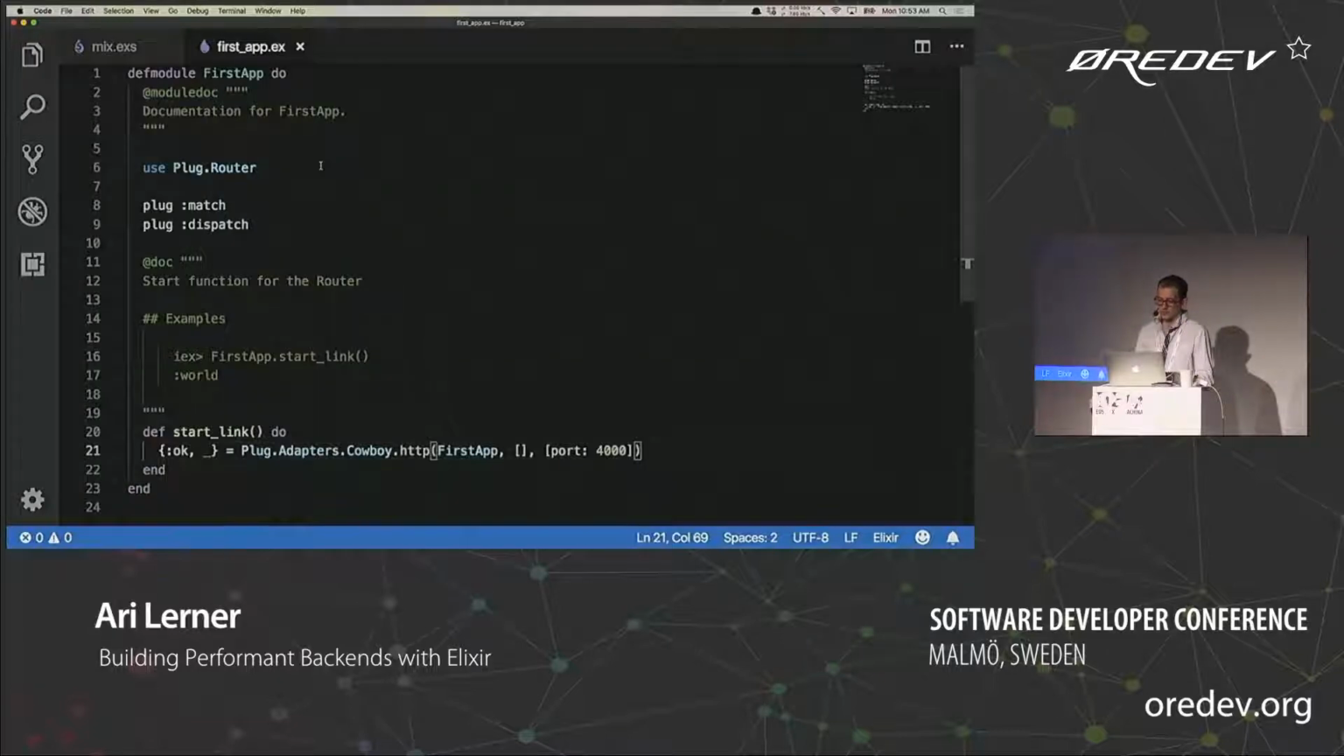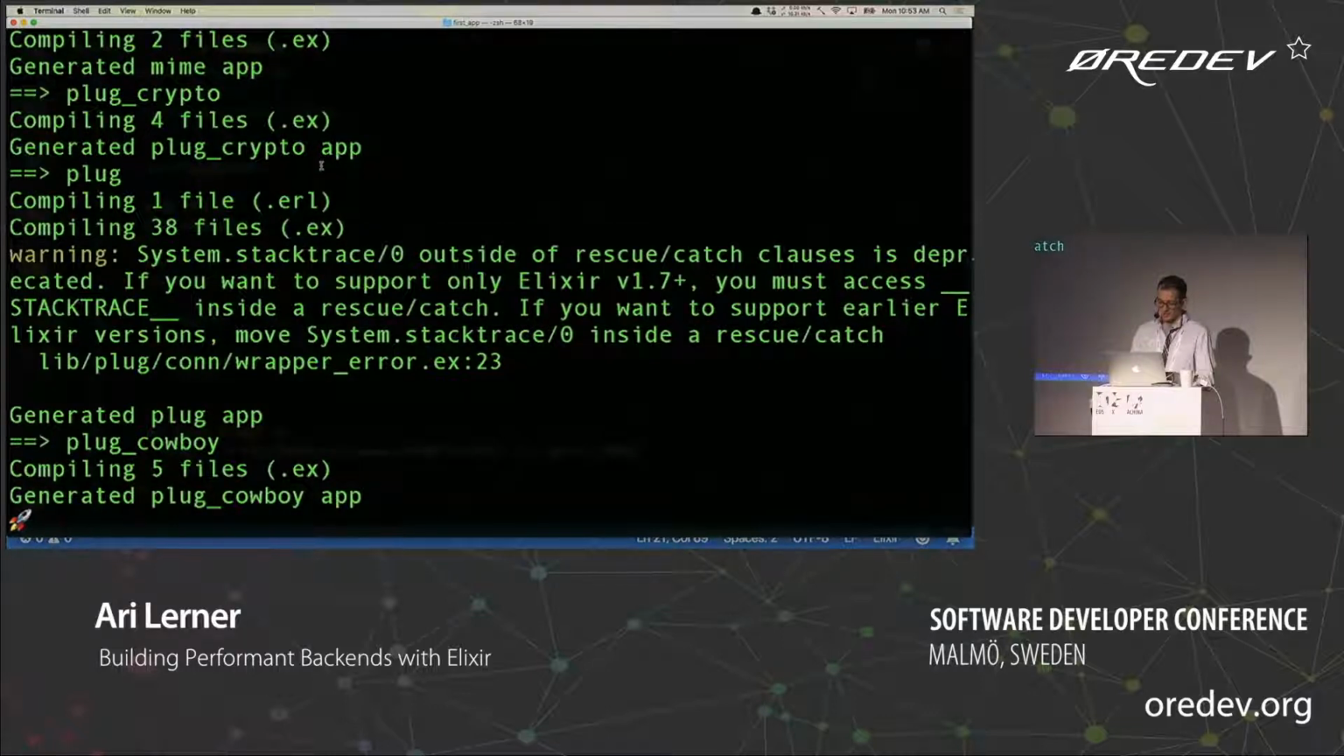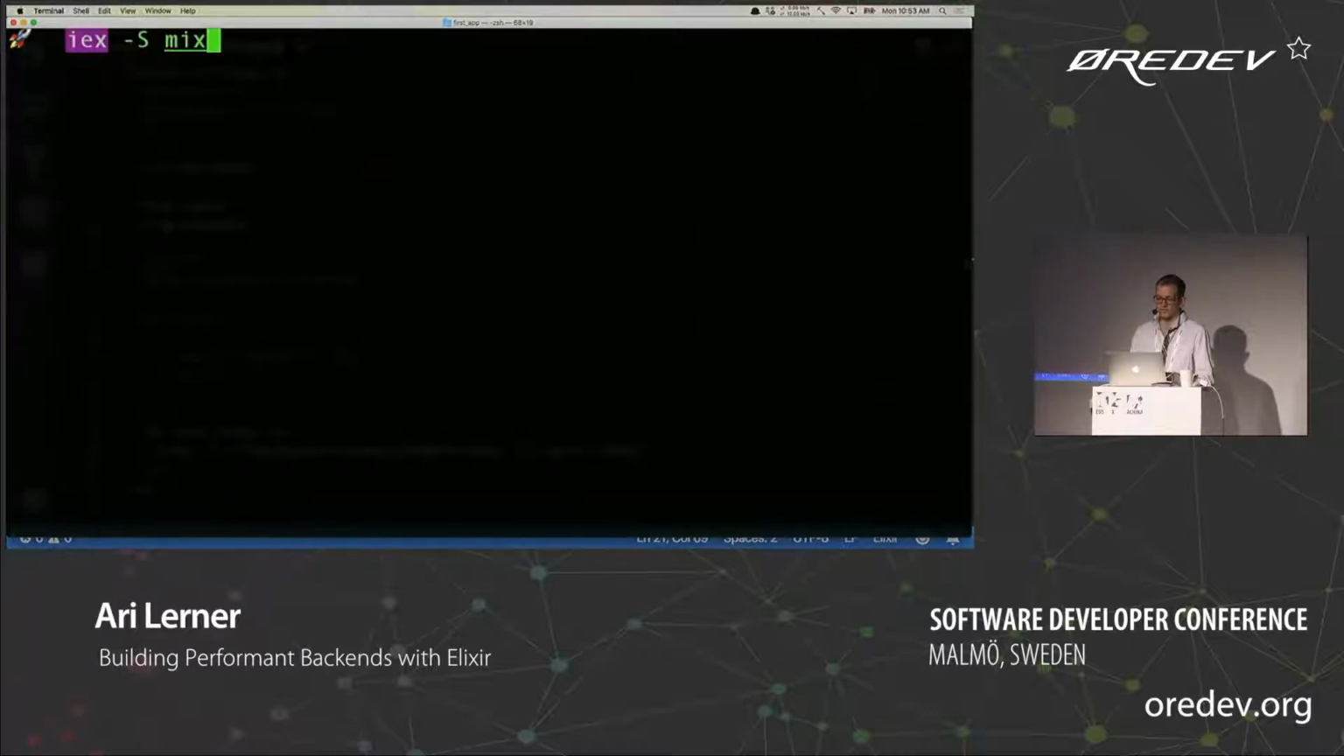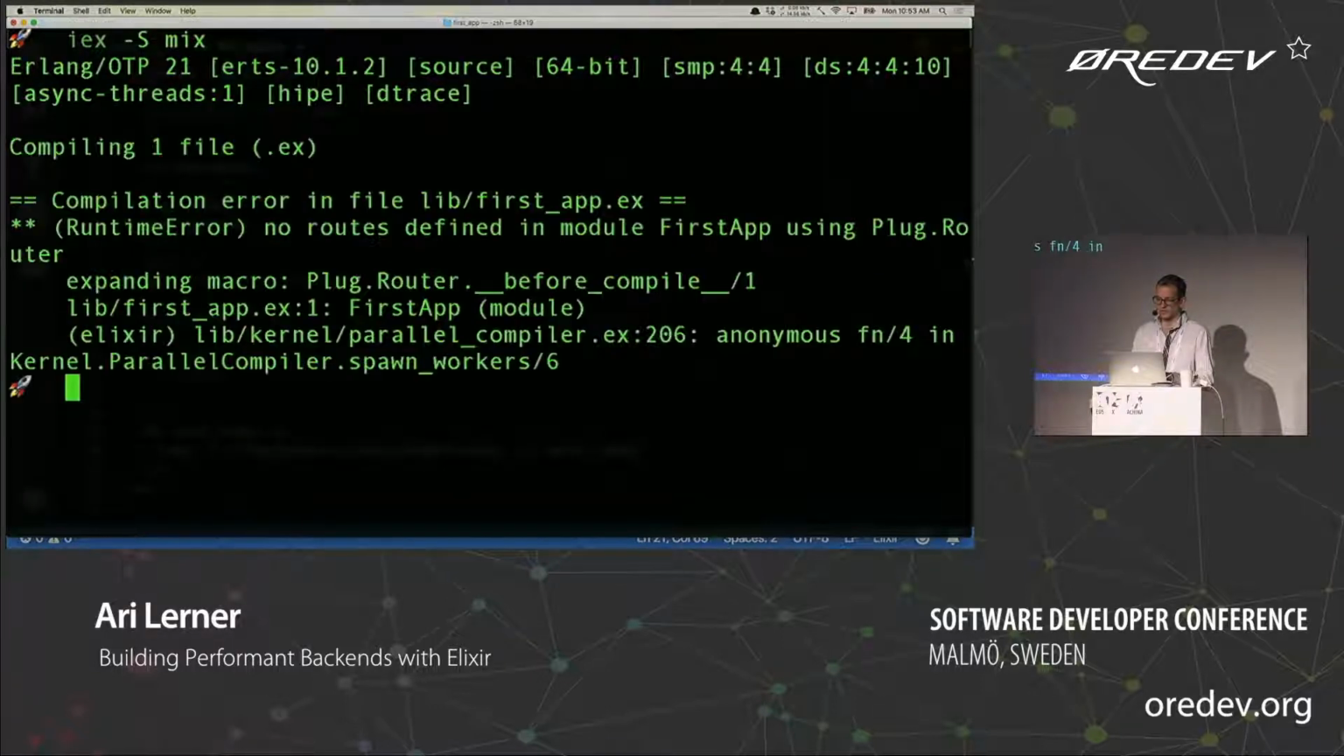So before we can actually run it, we have to add a route. And to prove that, let's go ahead and try to start our application without having a route in there. Now, we get a compile error, and that's because there's no routes defined in the module that we just started writing. That's awesome. This means we're not going to deploy a broken router into production at all because we can't compile our application.